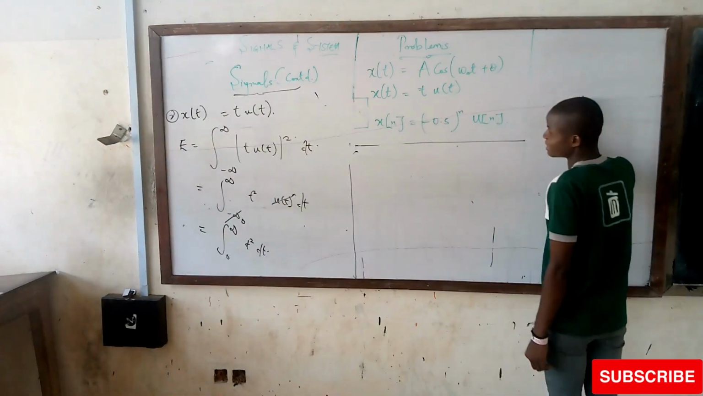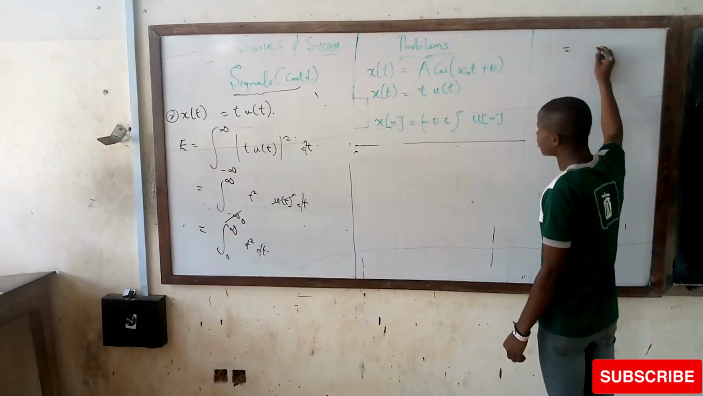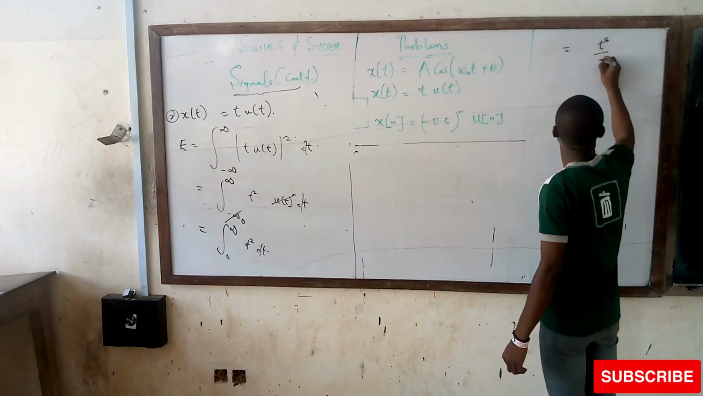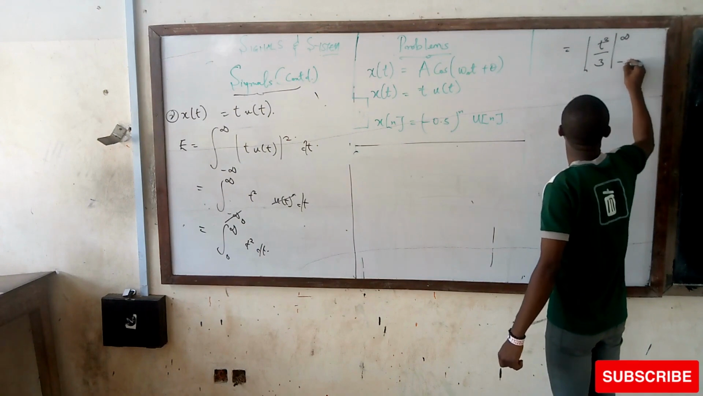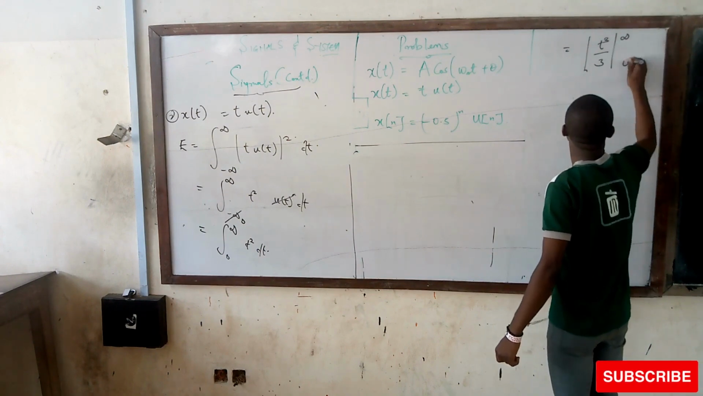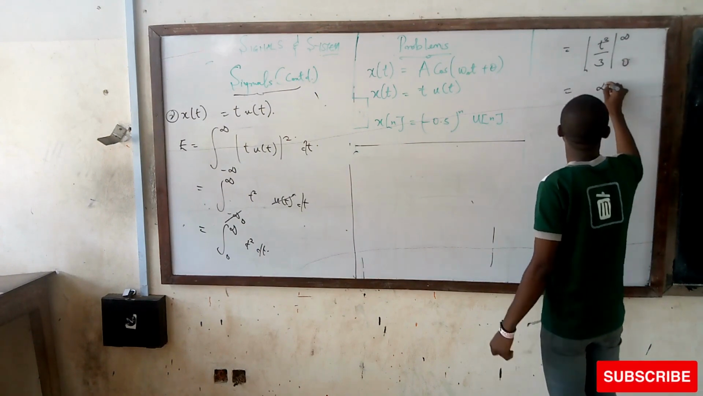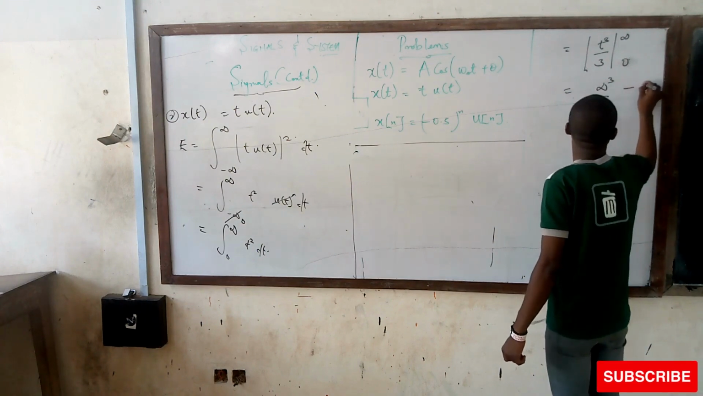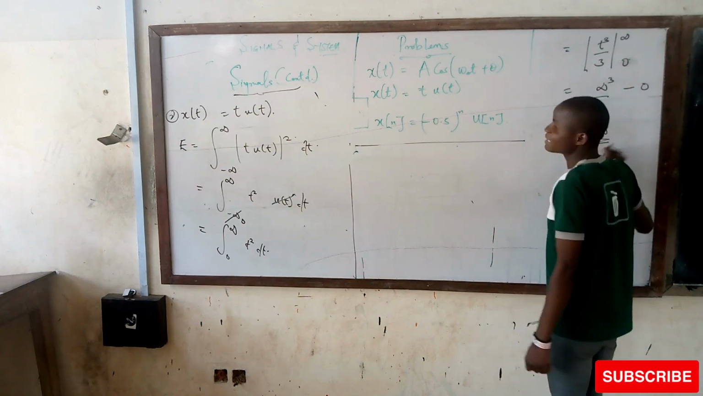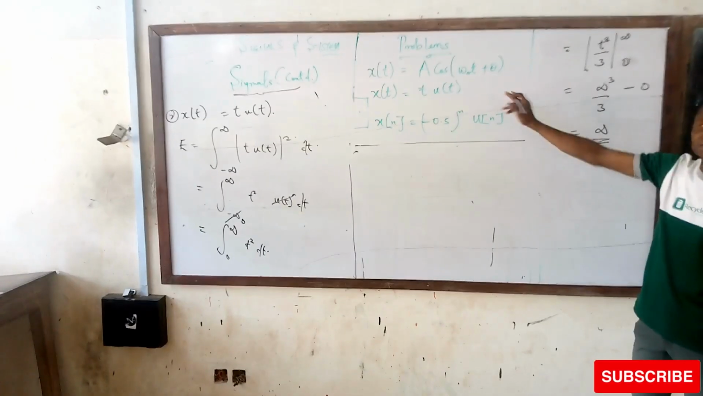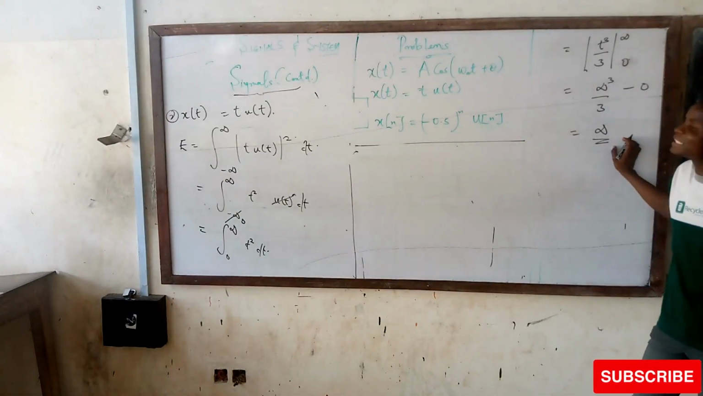Then if I move on, I have t raised to 3 over 3 bracket, infinity minus 0. Hence, what is going to happen is infinity cubed over 3 minus 0, which is the same thing as infinity. Hence, t u of t is not an energy signal.